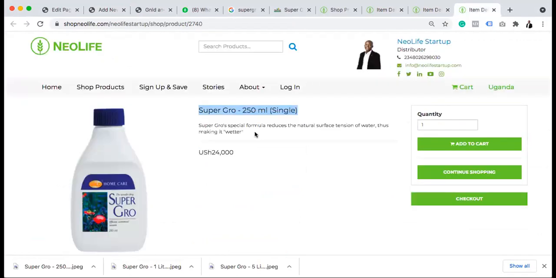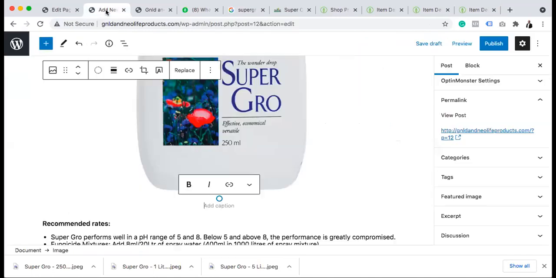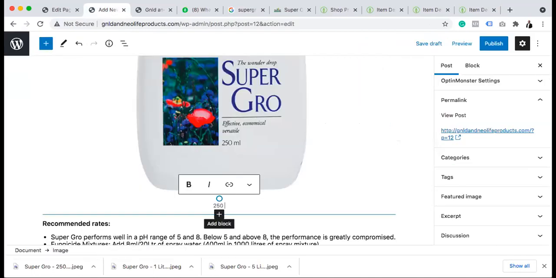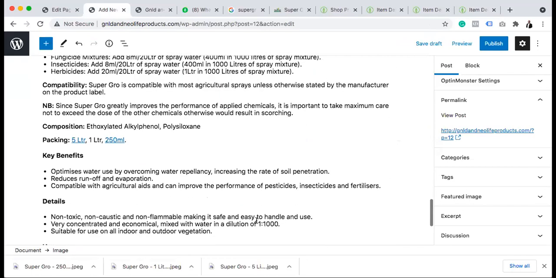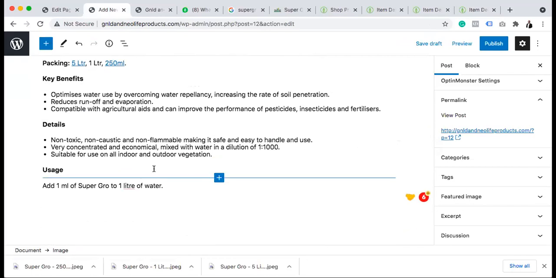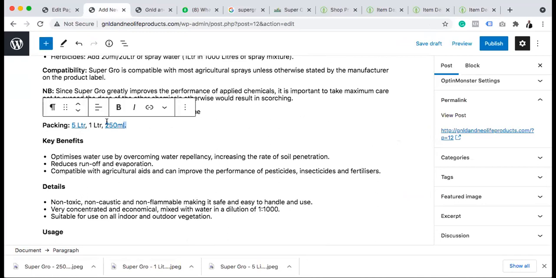No. Yes, this is 250 ml. And this 250 ml has a price. Then I will bold it too. So before the benefit here, I will remove this one. Okay, 5 liter, good.